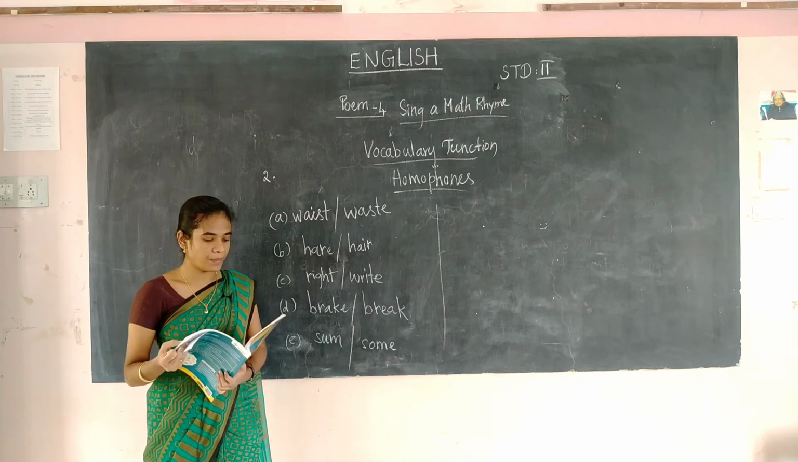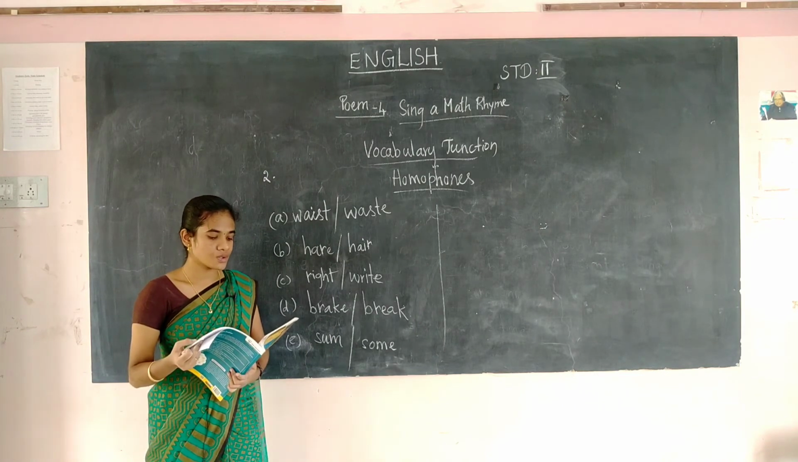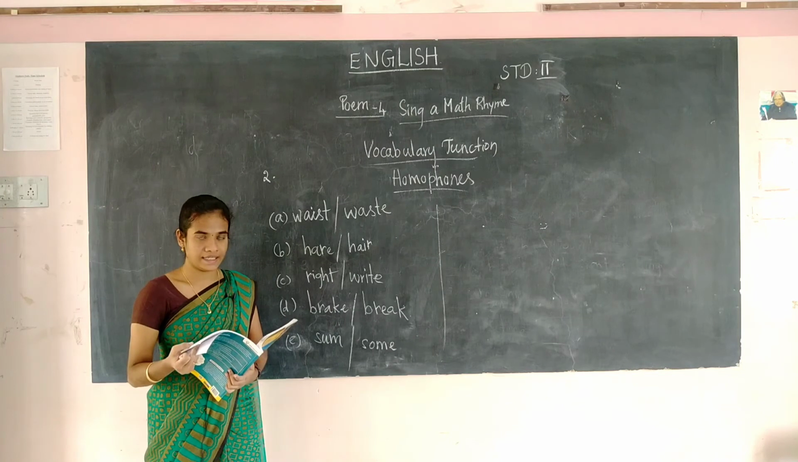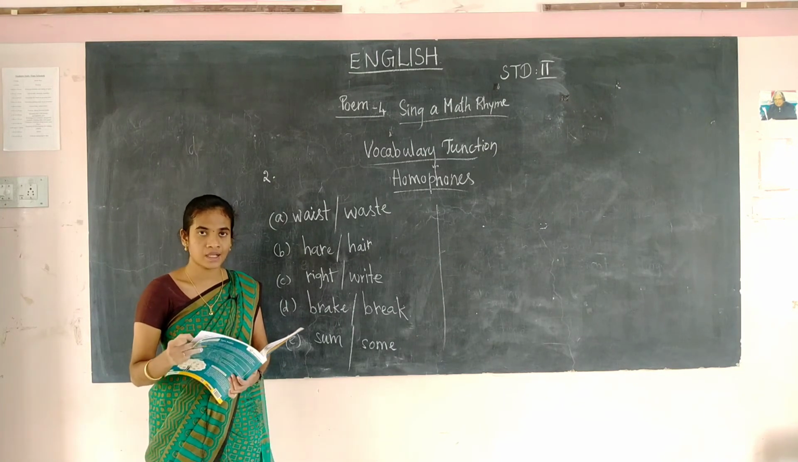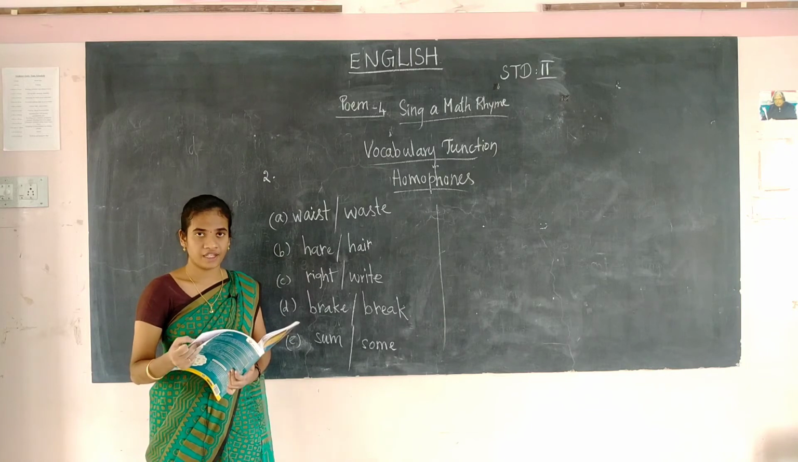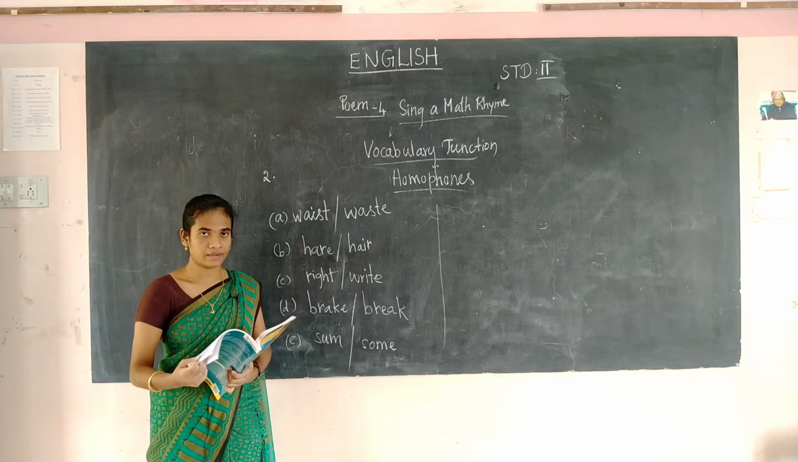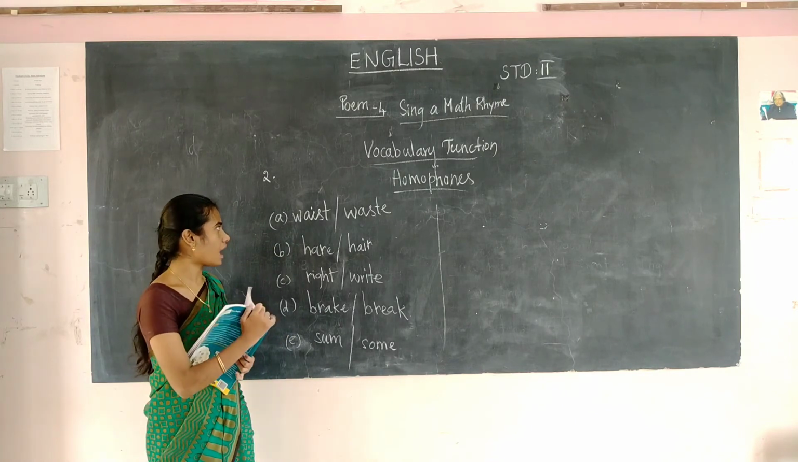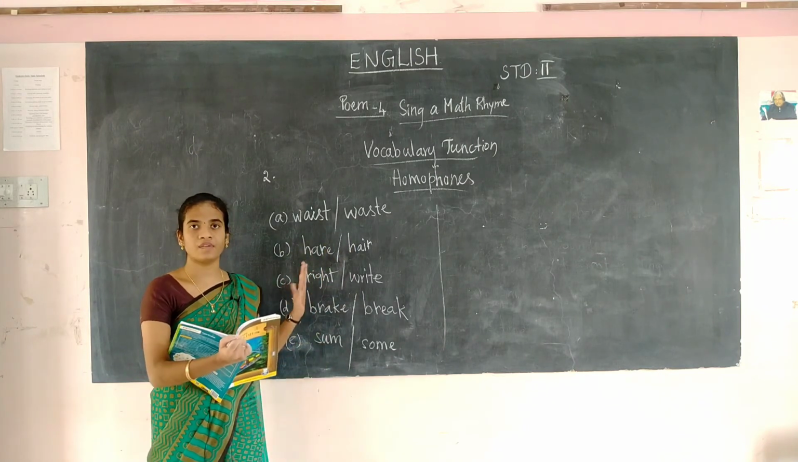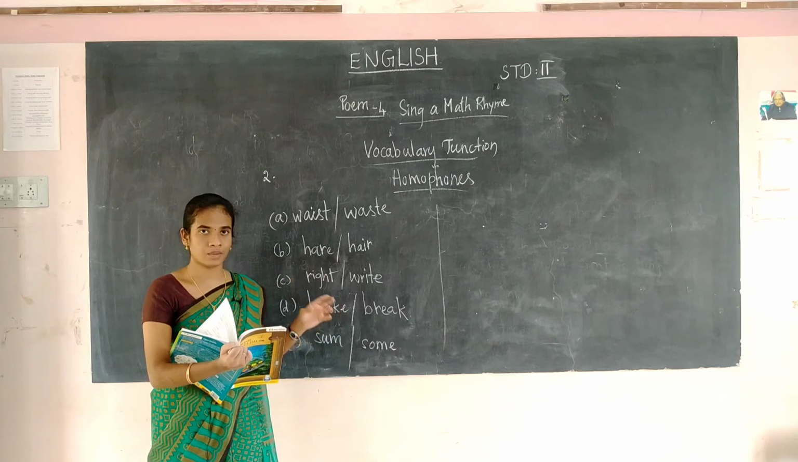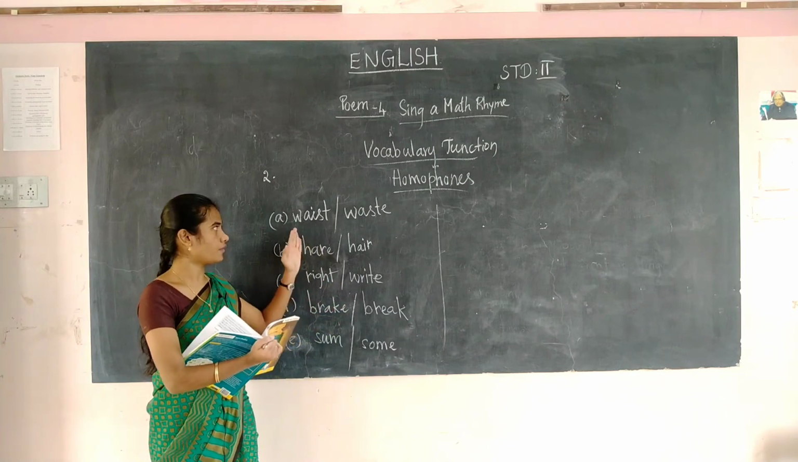So listen to the incomplete sentences. Choose the correct word to complete each sentence. I will read out the incomplete sentences, and you have to fill in the blanks. You have to write the words. The words are given here. These are the homophones. Now I will read out the sentences.